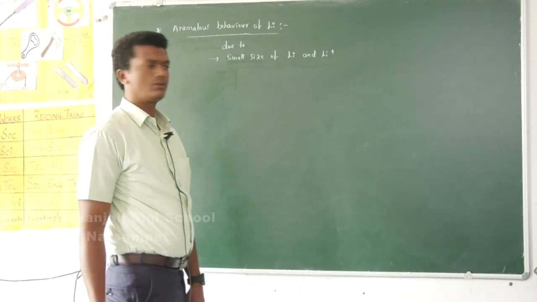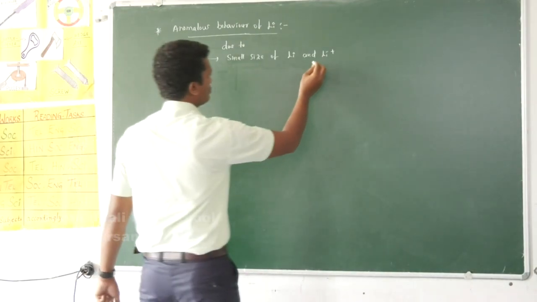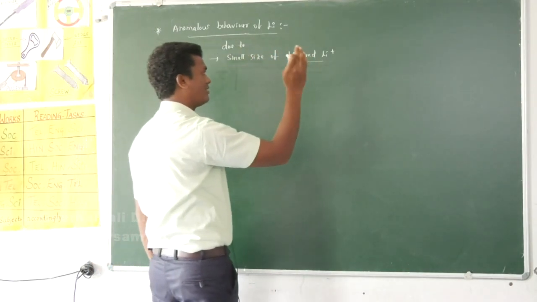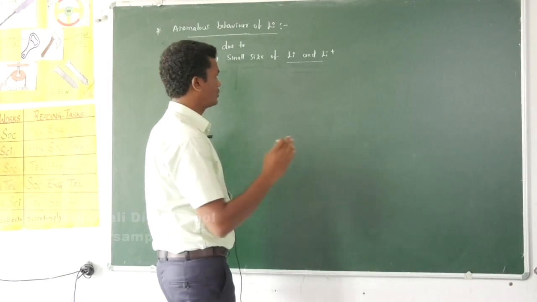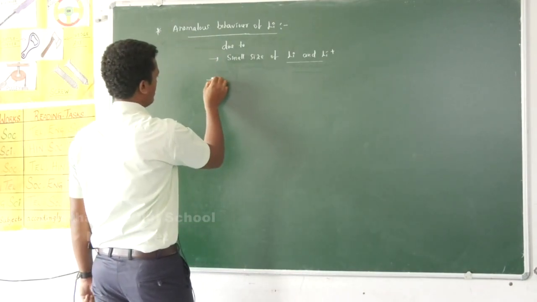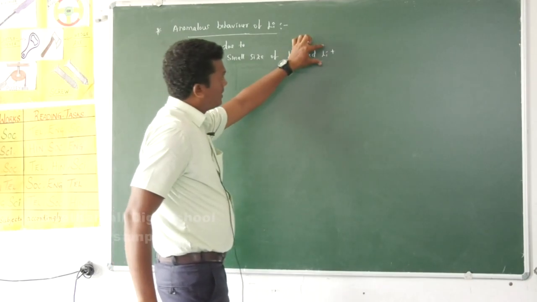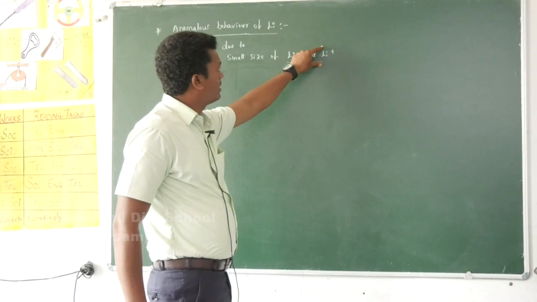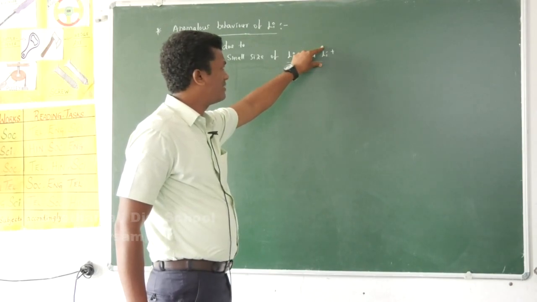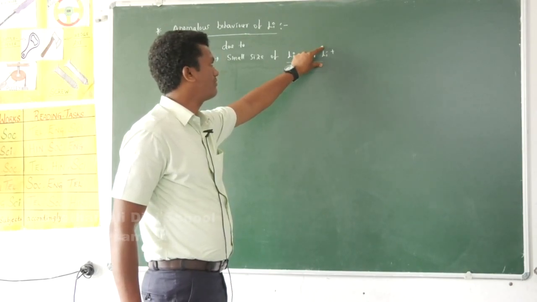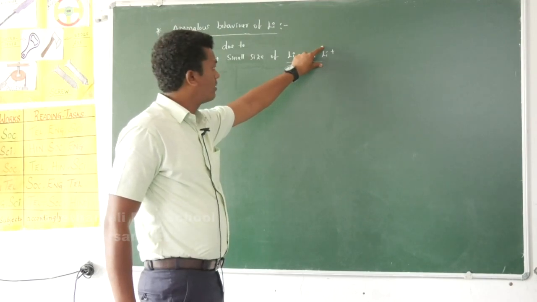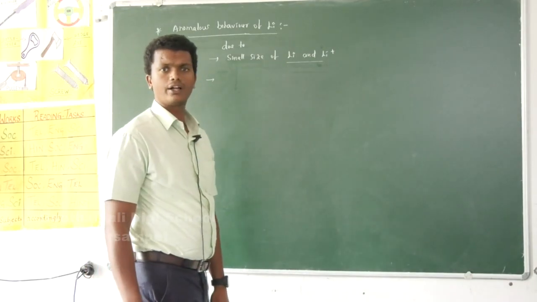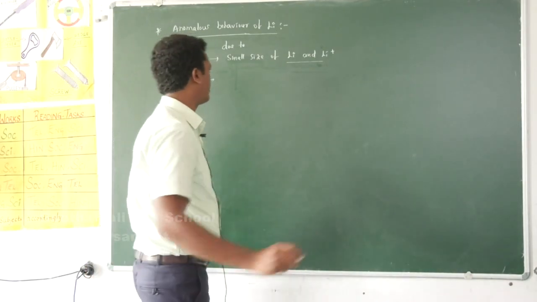Lithium forms a mono positive ion. Due to the small atomic size of lithium and small ionic size of lithium plus, it shows some different properties. Lithium plus has high polarizing power. Polarizing power means the capacity of a cation to distort the electron cloud of an anion. Smaller the size of the cation, greater is the polarizing power.